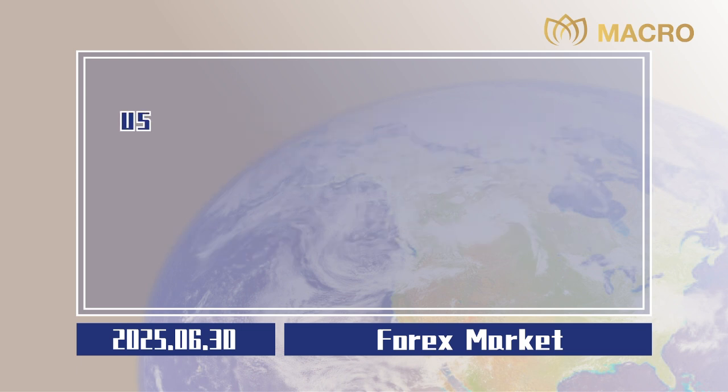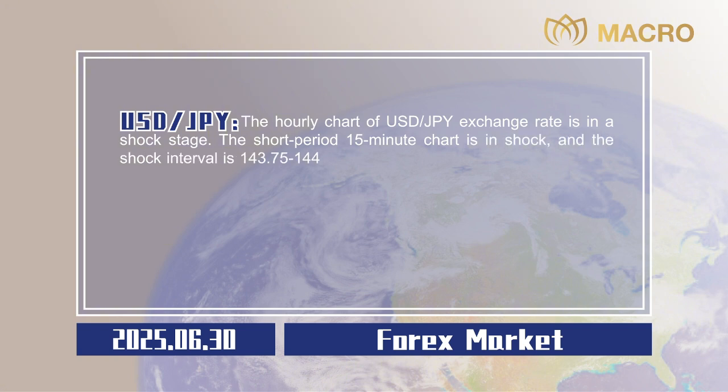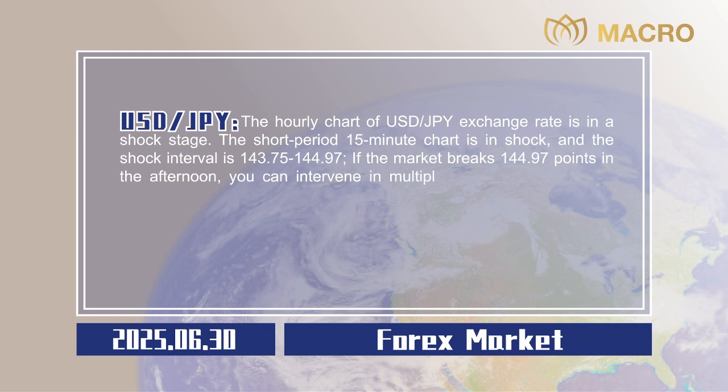US dollar to Japanese yen. The hourly chart of US dollar to Japanese yen exchange rate is in a shock stage. The short period 15-minute chart is in shock, and the shock interval is 143.75 to 144.97. If the market breaks 144.97 points in the afternoon, you can intervene in multiple orders, and the